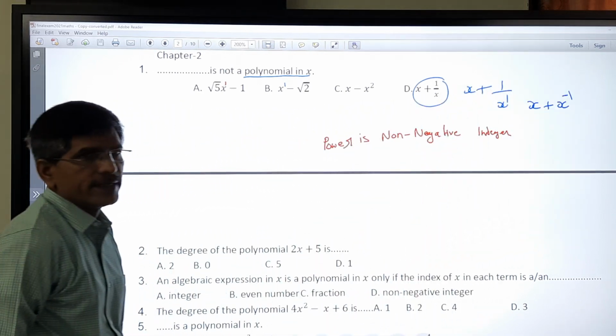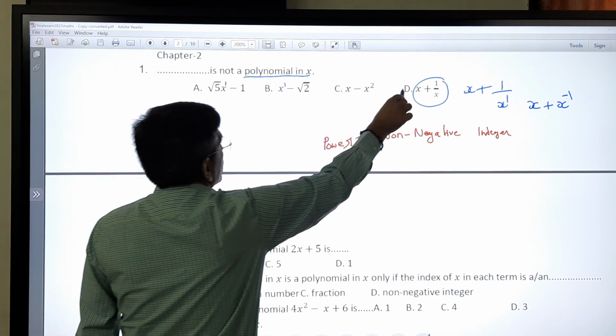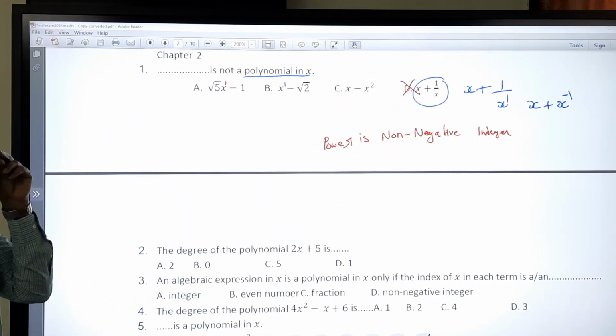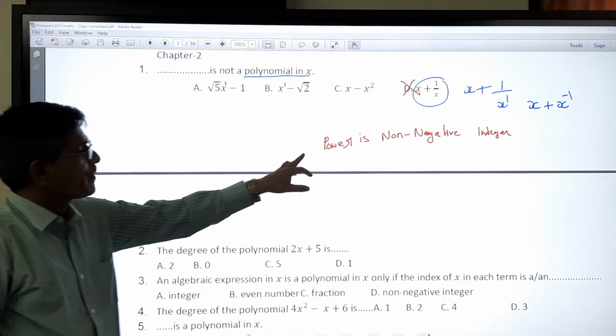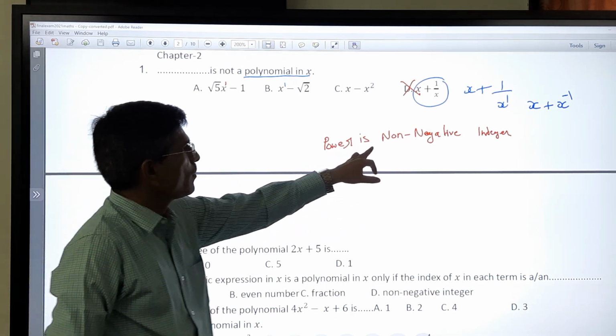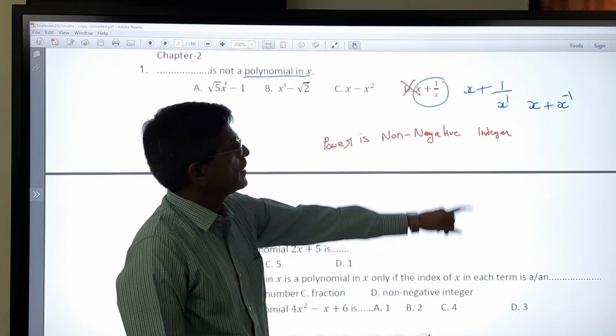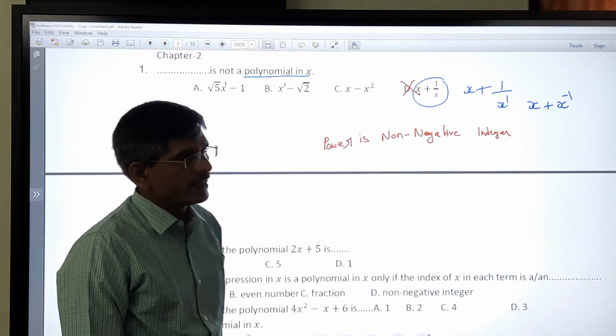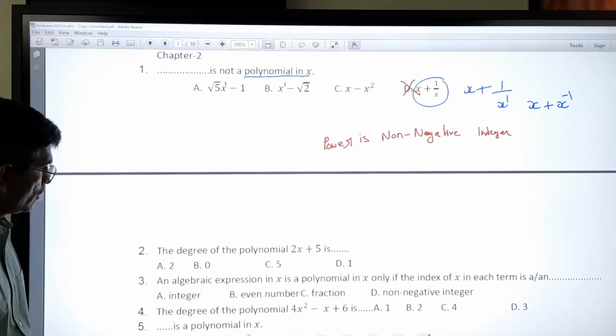So the B option is not a polynomial in x, because the power of the variable x must be a non-negative integer. Here a negative integer power is there, so we cannot say that it is a polynomial.